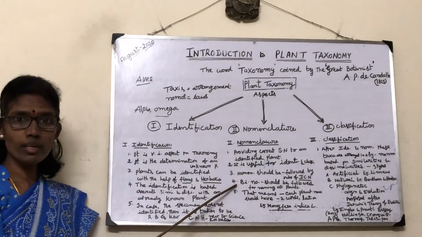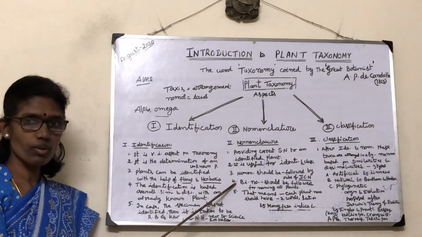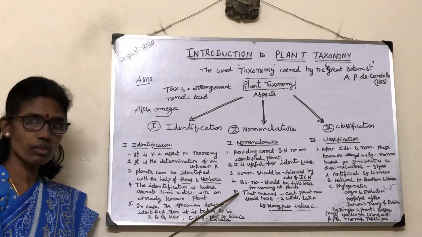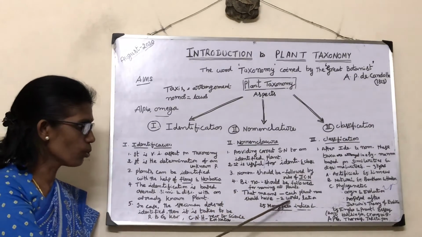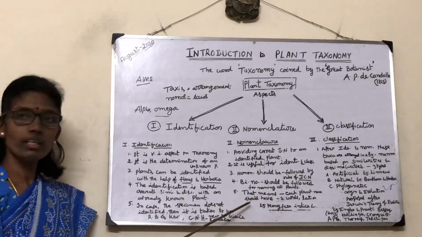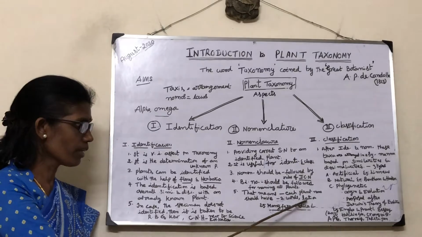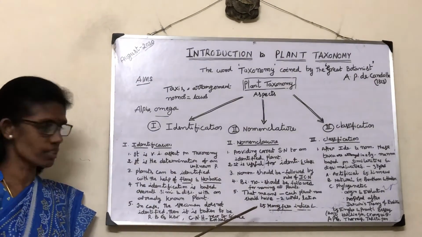Binomial nomenclature was enlightened by Carl Linnaeus. According to him, each and every plant must have two technical words. The scientific names of all plants must be in Latin or Latinized English.